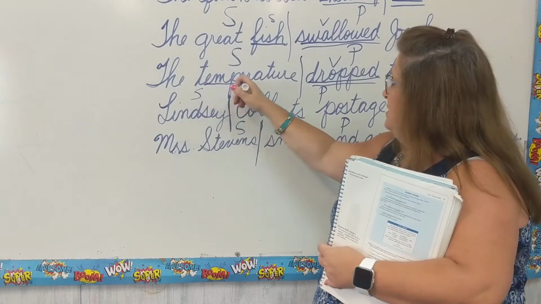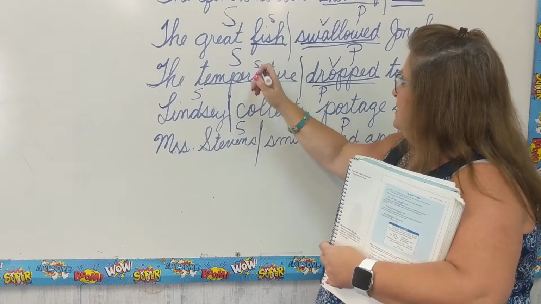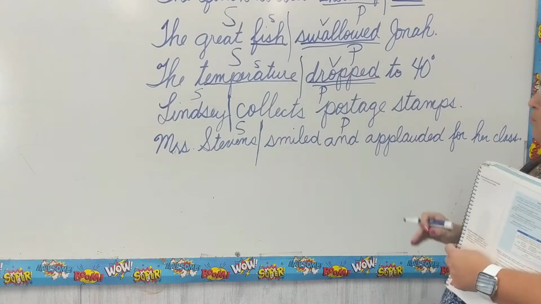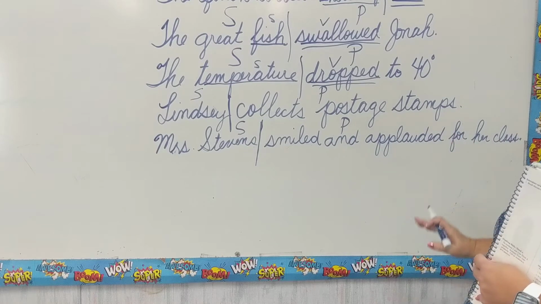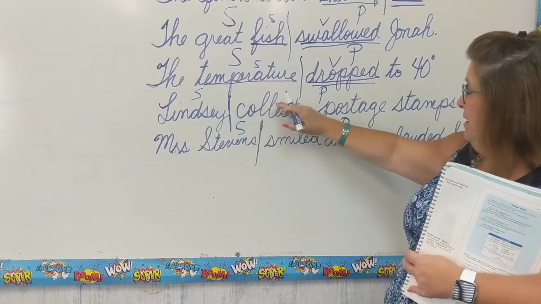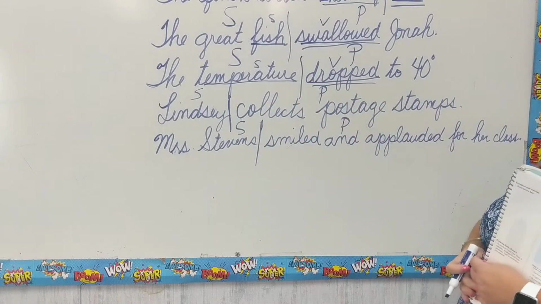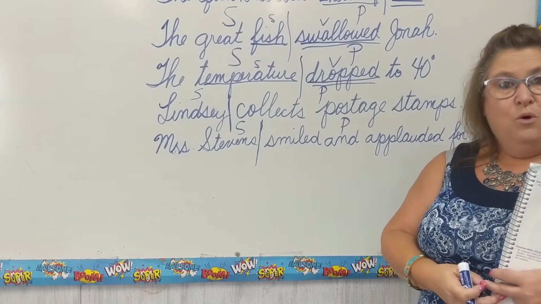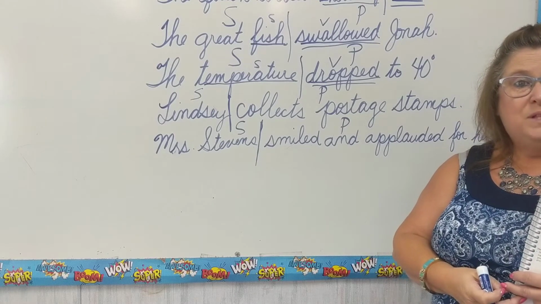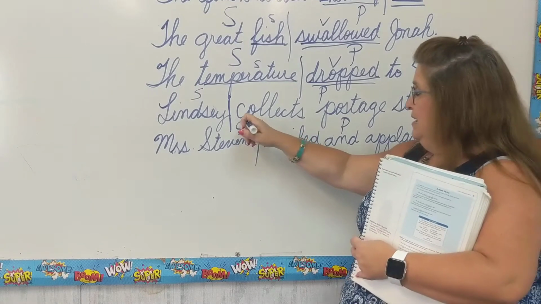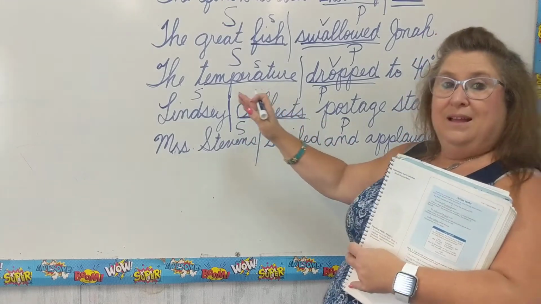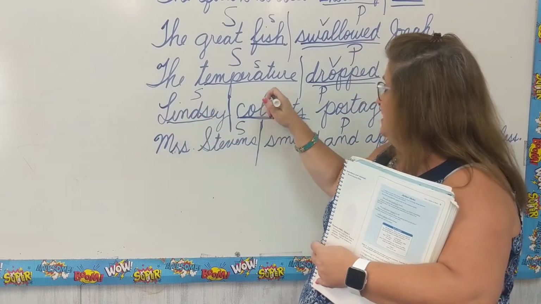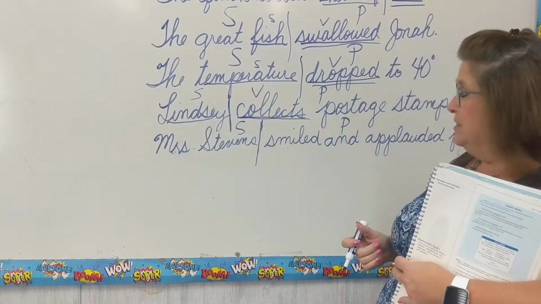So temperature is the subject of our sentence. Look at our next sentence. Lindsay collects postage stamps. We're going to find our verb in the predicate part of our sentence. What is a word that shows action there? What's something you can do? It is collects. And who or what collects? Lindsay does. Lindsay is the subject of our sentence.